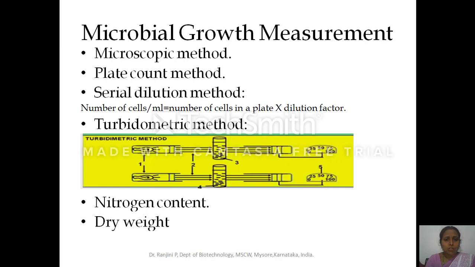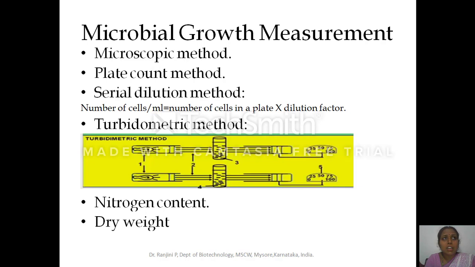After the cell is grown, how will we be measuring the microbial growth? This can be done by the microscopic method. In this method, we grow the microorganism in liquid, which is called a suspension culture, or else on solid media.